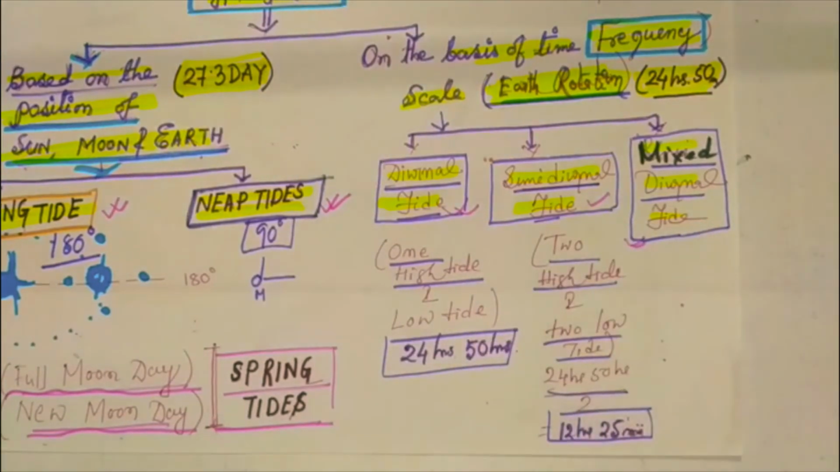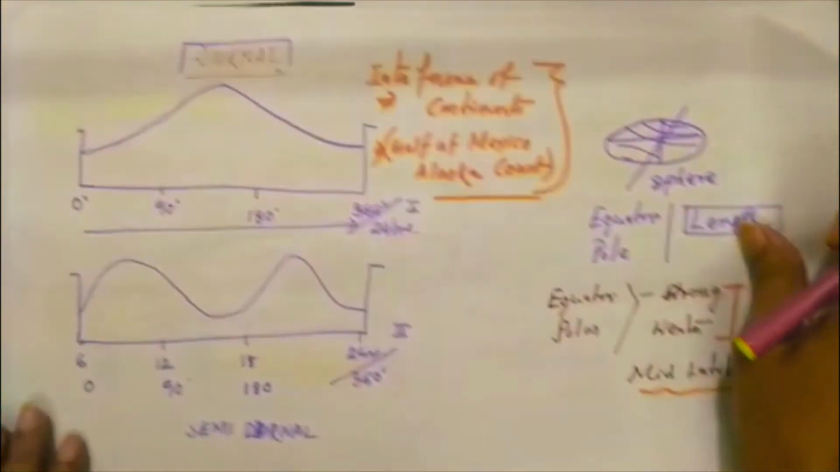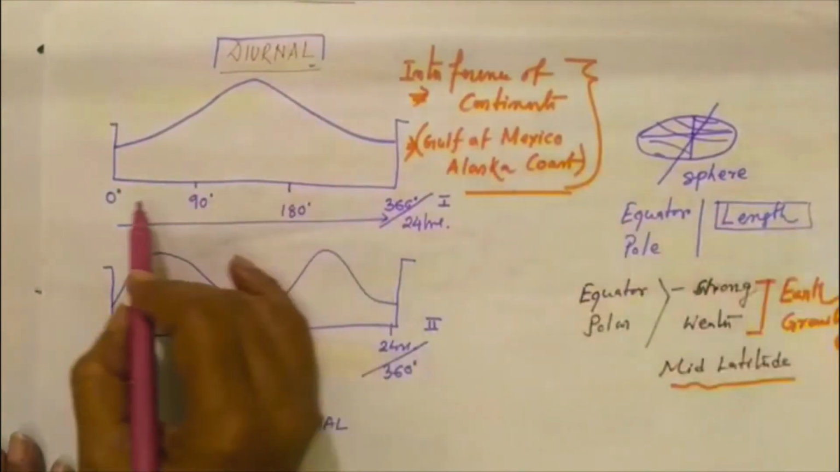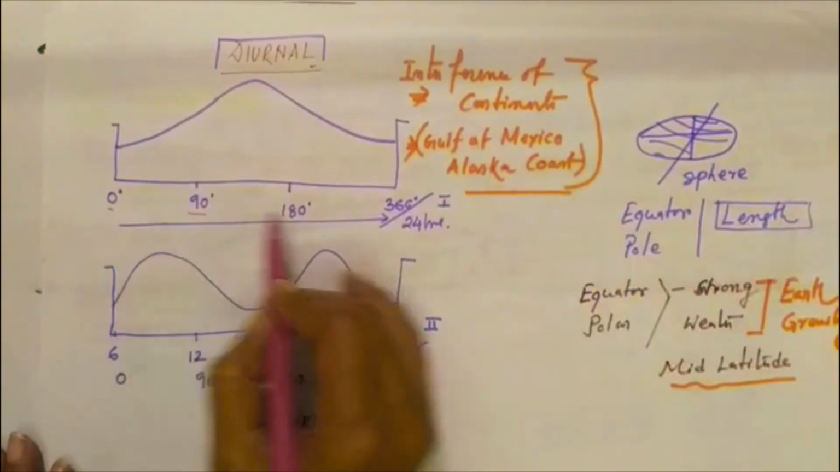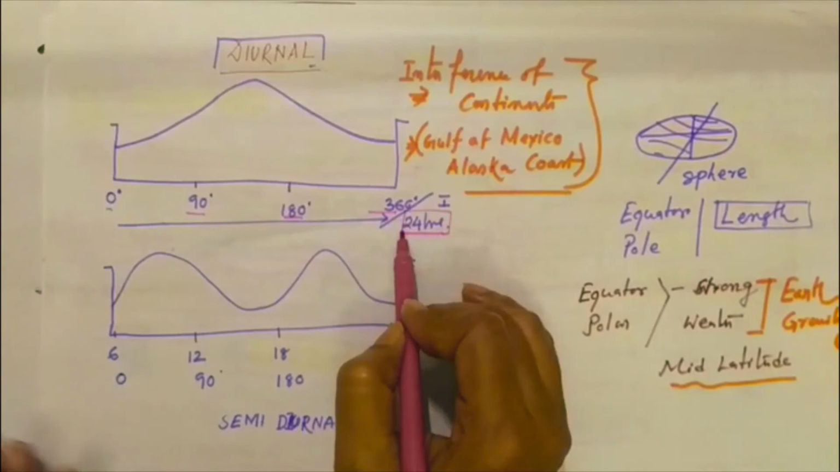It's related to the solar day or lunar day. So solar day and lunar day. We can also take the help of this paper. Suppose this is 360 degrees. Suppose the earth is 360 degrees and revolving in 24 hours.